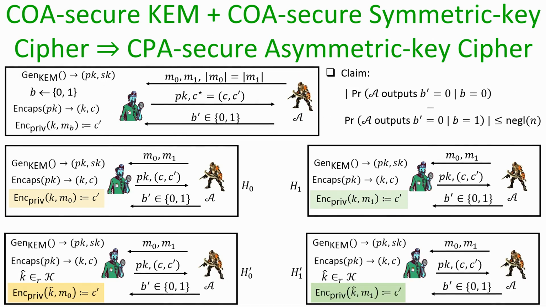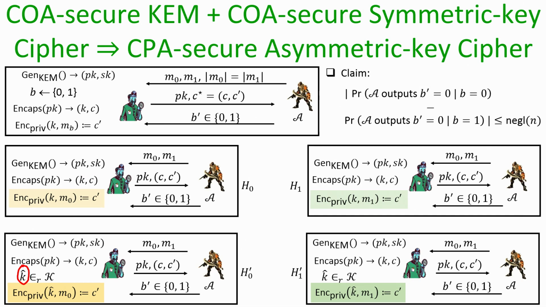Now, to prove that, we are going to introduce two hybrid experiments, which I denote as H dash sub 0 and H dash sub 1. H dash sub 0 is almost the same as the experiment H sub 0. The only difference is that the message M0 is now encrypted using a completely random key from the key space of the symmetric key encryption process, instead of using the key little k which was encapsulated in the encapsulation c in the experiment H0.